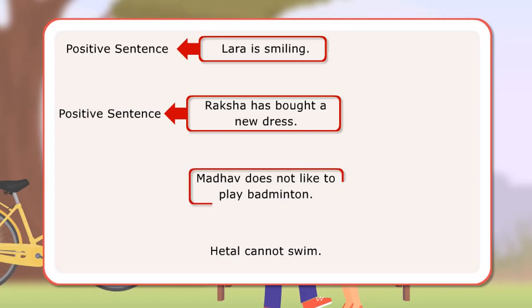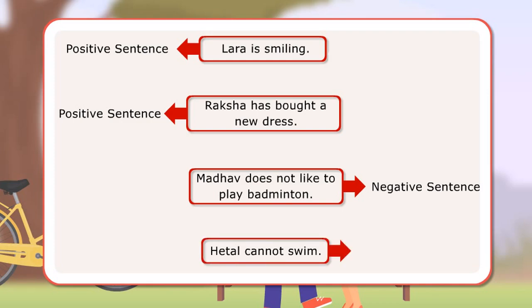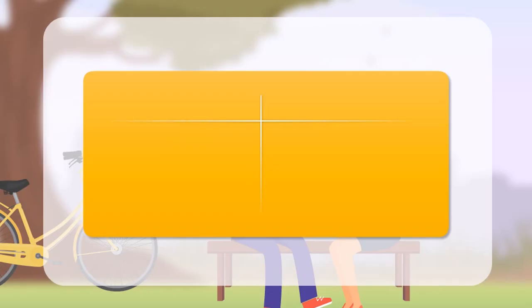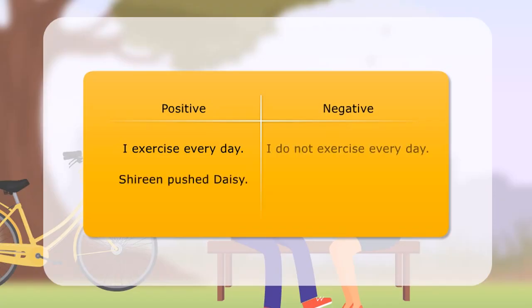The third sentence uses does not to tell us something negative. It is a negative sentence. The last sentence is also negative since it expresses something negative by using cannot. Here are few more examples of positive and negative sentences. Positive: I exercise every day. Shireen pushed Daisy. Negative: I do not exercise every day. Shireen did not push Daisy.